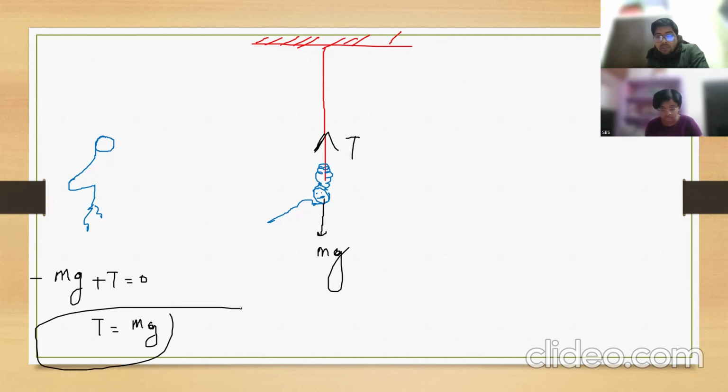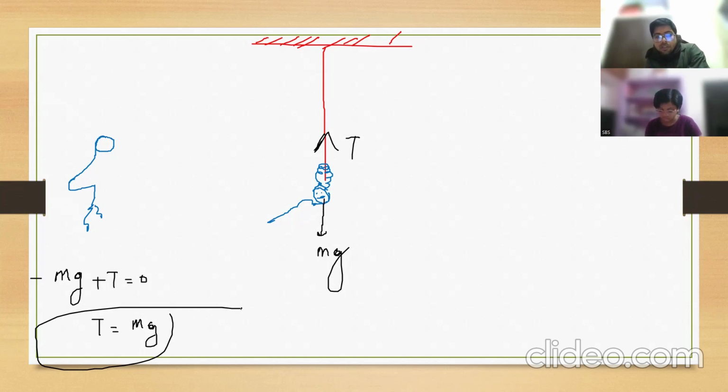Clear? In the previous question, there is a man. The man is also doing like that. But along with that, the tension is going to balance the weight of the monkey. In the previous question, the tension is going to balance the platform weight and the person weight. Clear? So here the forces are balanced.